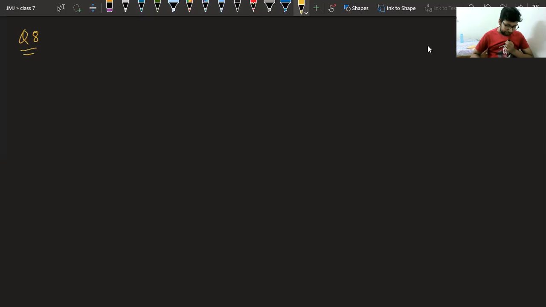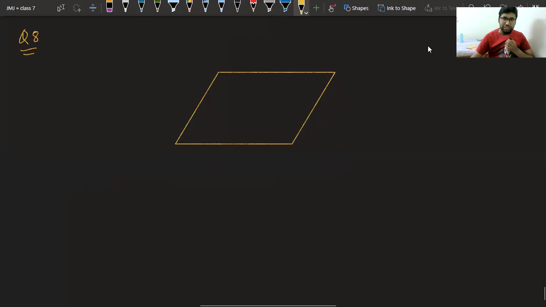Question number 8 is based on rhombus. First, let us understand what is a rhombus. Class, try to understand what is a rhombus. Have you studied parallelogram? Class, do you know what is a parallelogram?